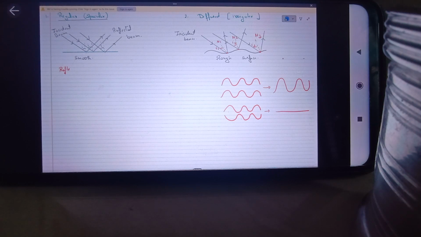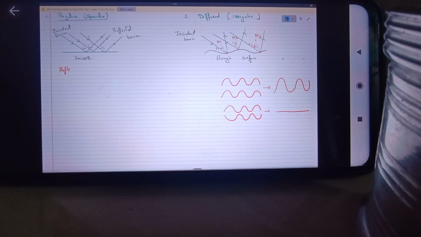Okay. So a lot of argument happened for a very long time. Then later on, it was concluded that light sometimes behaves as wave and sometimes behaves as particles. So finally, it was concluded that light has dual nature. It propagates as wave also, and it behaves as particle also. So it has particle as well as wave nature. Got it? So now for the particle part, can I say that light is made up of photons? Photons are the energy packets.